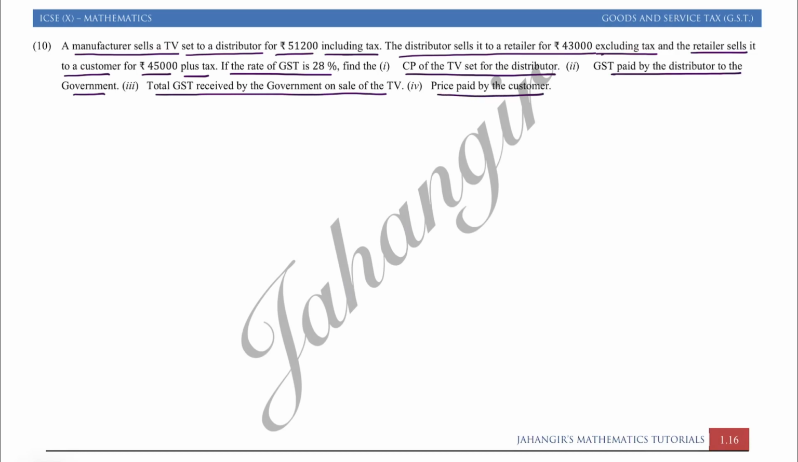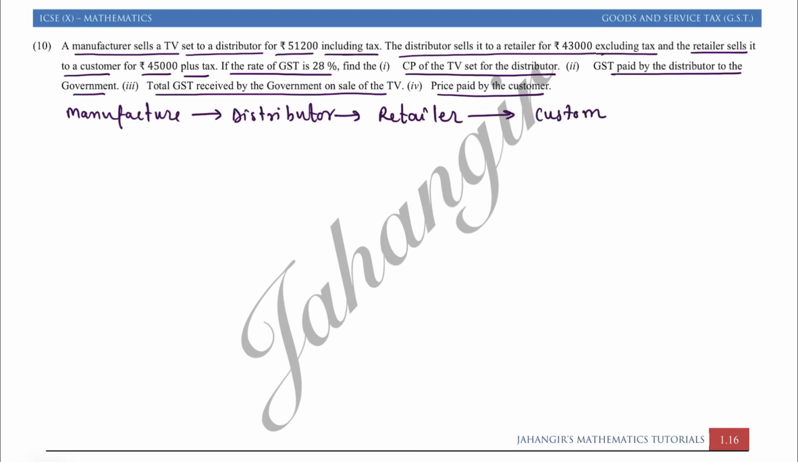If you read this question, you will feel it's too confusing. So how to solve this type of question? First you have to predict the chain. What is the chain? The manufacturer has sold it to the distributor. The distributor has sold it to the retailer. The retailer has sold it to the consumer. So this is the chain. First we will just write the chain.